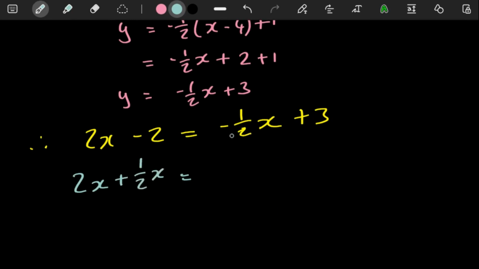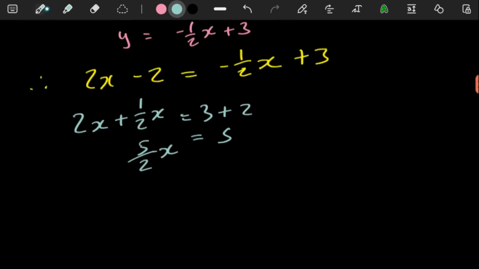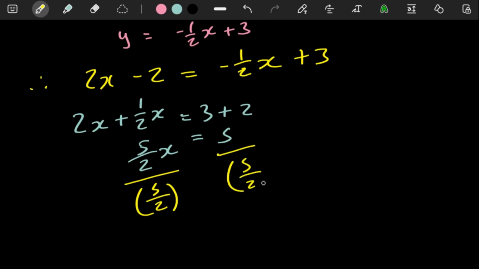The -2 goes to the other side. You would plus 3 plus 2 would be a 5. 2 plus 1/2 is just 2.5, but in your calculator, 2 plus 1/2 is going to be 5/2. And then remember, you can easily just divide by a fraction on both sides. 5/2, you divide there. 5/2, you divide there. The answer here is just going to be a 2. X here is a 2.